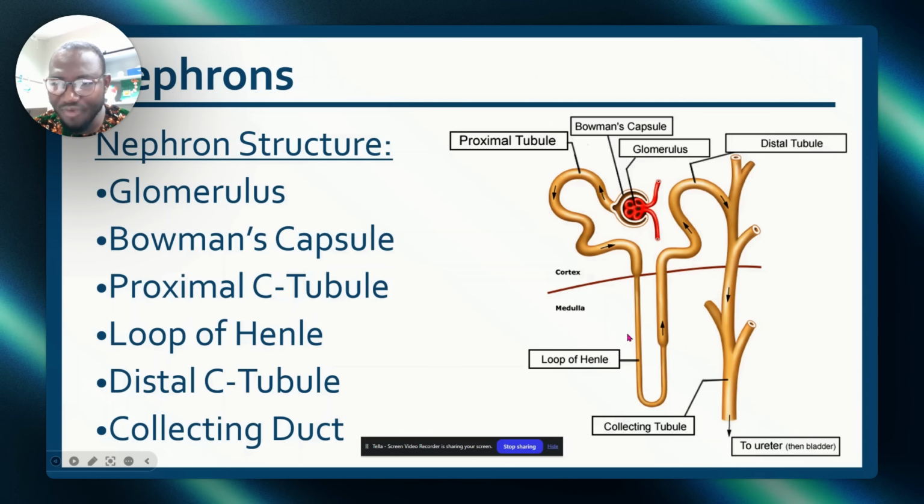From there, it goes down the loop of Henle. It climbs up, ascending. This is the descending part of the loop, and this is the ascending part of the loop. It climbs up. This is the distal convoluted tubule, DCT, and this is the collecting duct. What you should know in case of the answer: is the collecting duct part of the nephron? No. So this is the collecting duct.